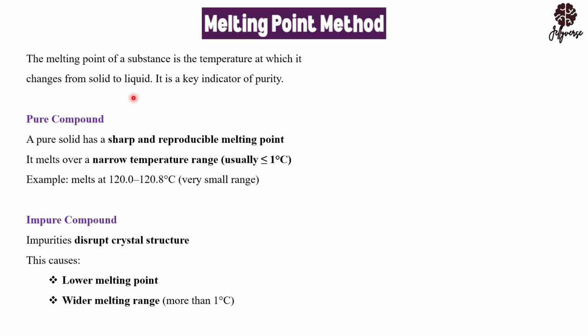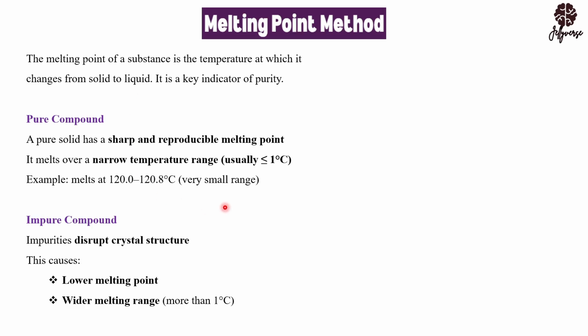For instance, if you're having salt and you see something and you realize that it's a sugar, but you are not sure whether it's a sugar or a salt, and you want to check the purity, you can try using the melting point. If you know that sugar melts at 80 degrees Celsius and you start melting it at 80 degrees Celsius, you should be expecting that the solid will be changing to liquid. But if you realize that the solid is changing to liquid around 70 degrees Celsius, then this means that it is not sugar alone. The sugar is impure.